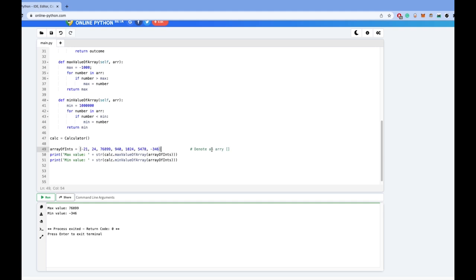There are much more complicated algorithms, and this is barely scratching the surface of the power that data structures and algorithms can have. But for now, I think it serves as a good example to show you how an array looks in Python with the bracket notation, and how you can iterate through that array to find useful information. In this case, the minimum and maximum values of the array.